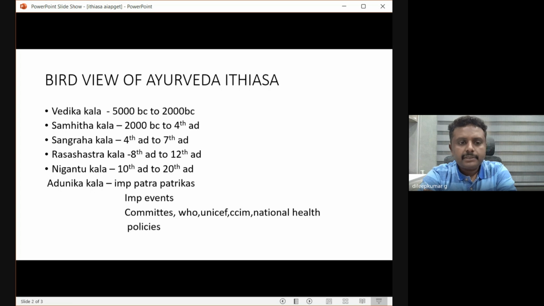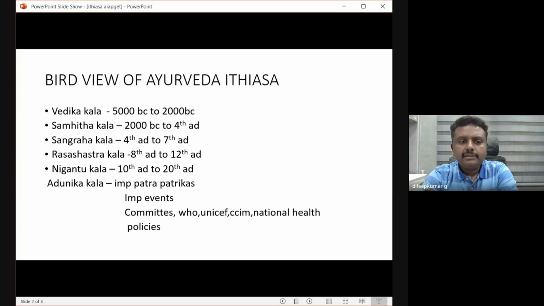Okay, so Rashastra is based on two main principles: one is Dhatuvada and the other is Dehavada. Dhatuvada means the conversion of a lower metal into a higher metal, for example taking iron and converting it into gold. So conversion of a lower metal to a higher metal is the main principle. And the other is Dehavada, where the same medicines are used in the body to cure disease. Based on these two main principles, they started Rashastra.